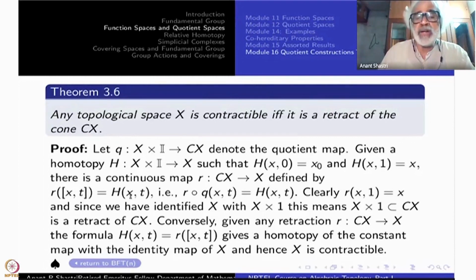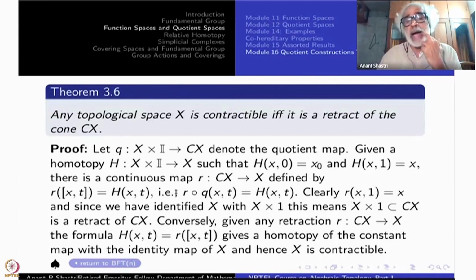Not only is it well defined, automatically this will be continuous because it's continuous on x cross I and it boils down to Cx. Remember, Cx is a quotient of it. It's a unique R, such that R composite Q is H. That is how I have defined this. It boils down to the quotient space, Cx.